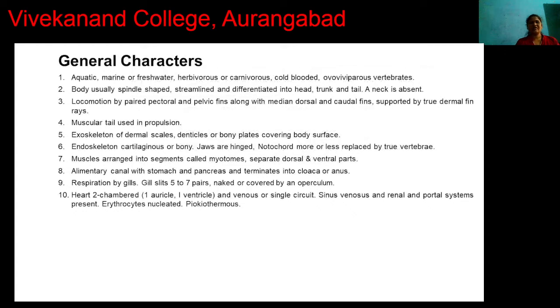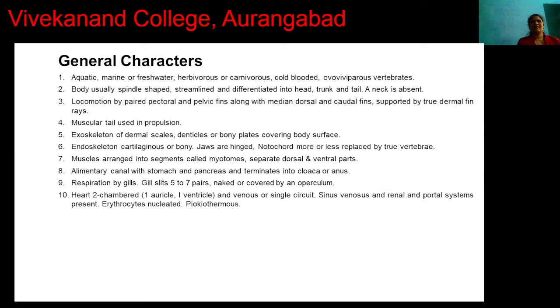Now, we see the general characters of Pisces or all fishes. Generally, we know most of the fishes are aquatic. These are marine or freshwater, herbivores or carnivores in their feeding habit. They are cold-blooded and oviparous vertebrates. Their body is streamlined or spindle-shaped and differentiated into head, trunk and tail.